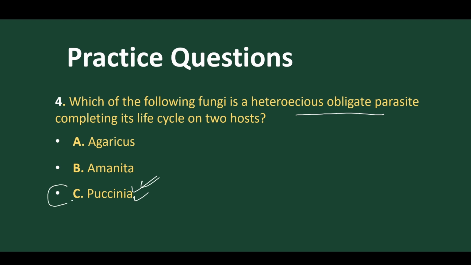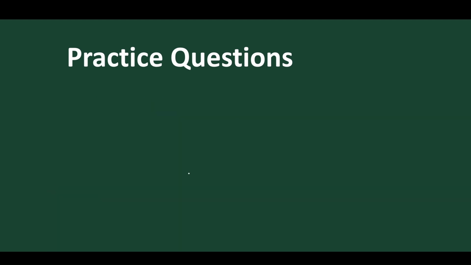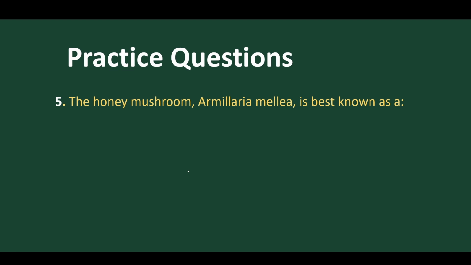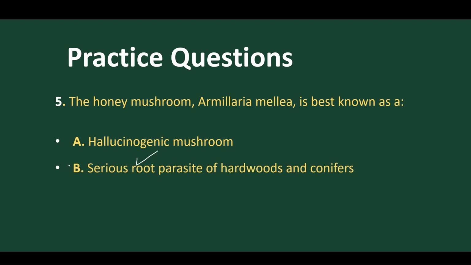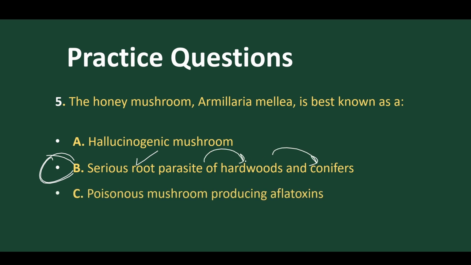So Puccinia is the right answer, as we just discussed. And the honey mushroom, Armillaria mellea, is a serious root parasite. Yes, this is the serious root parasitic mushroom. This honey mushroom is found as a root parasite on hardwoods and conifers.